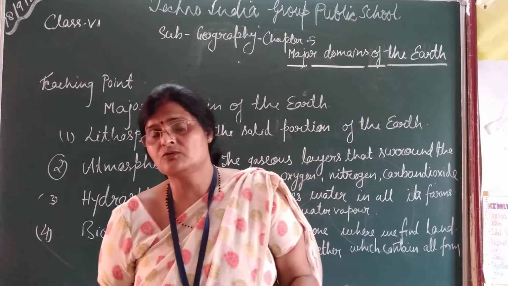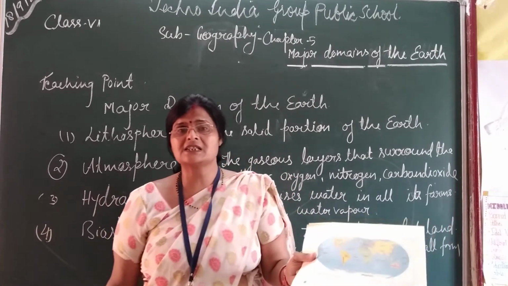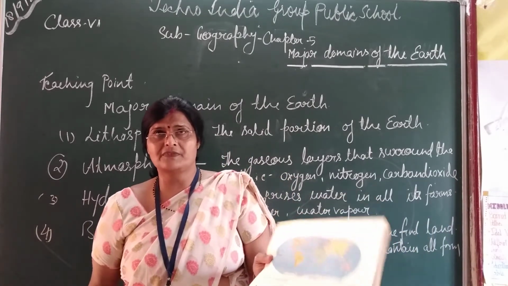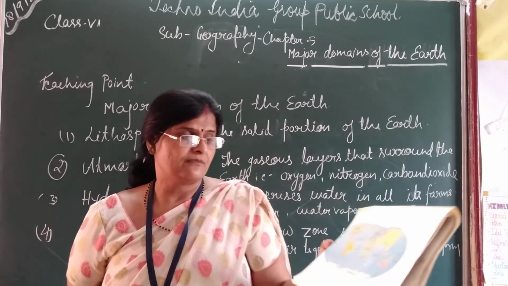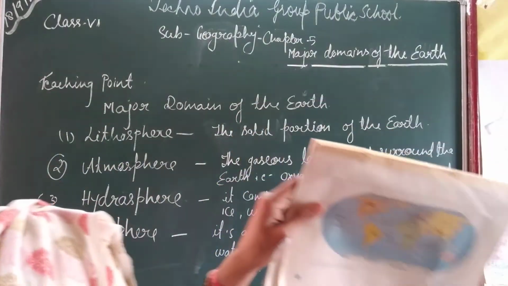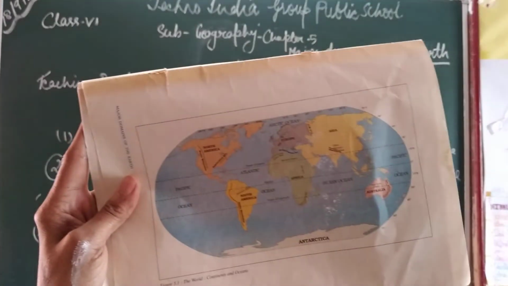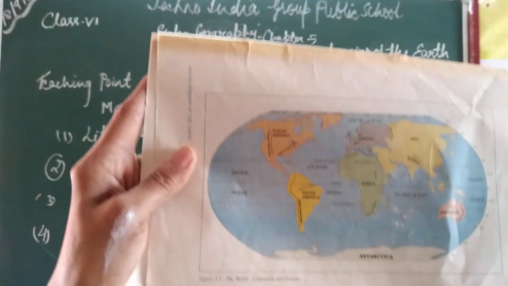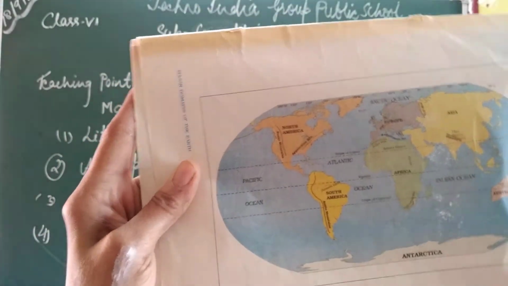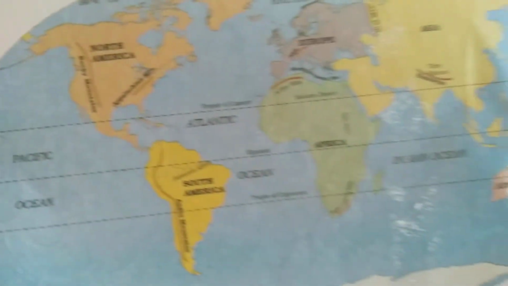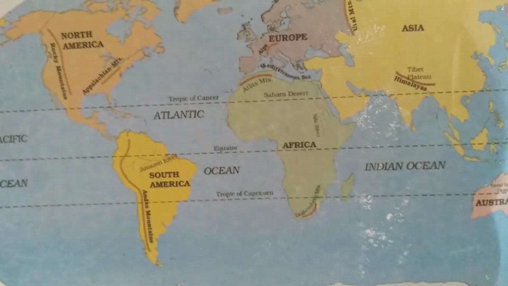Now, I will explain the two parts. How many continents are there? How many oceans are there? You can see here in this map. There are 7 continents.